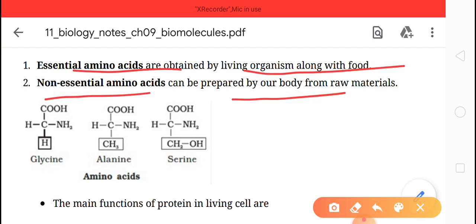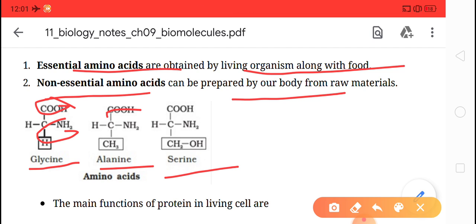Okay children, here are some examples of amino acids that play an important role in protein formation. First, glycine. Second, alanine. Third, serine. In which the two groups are there, the carboxylic group and the amino group, along with hydrogen and carbon atoms.